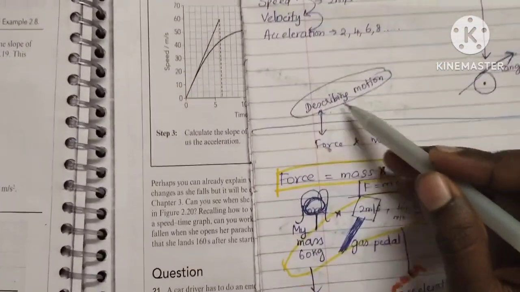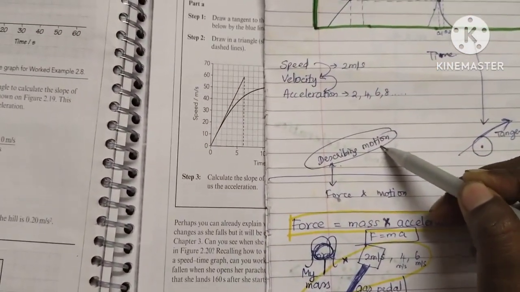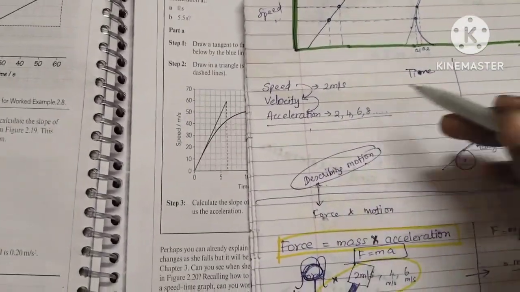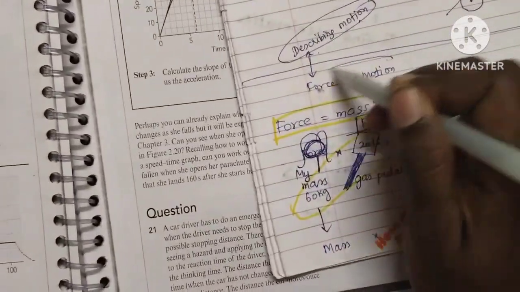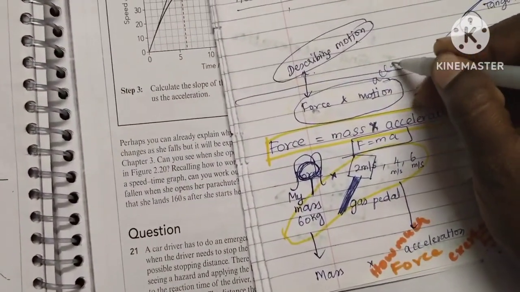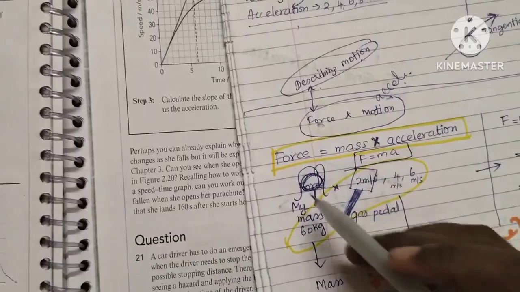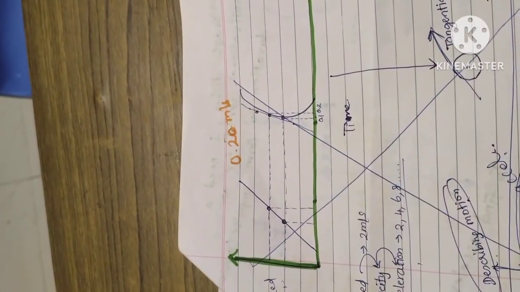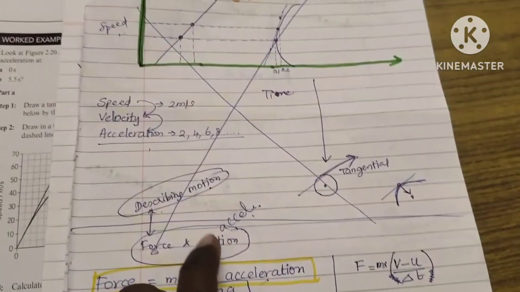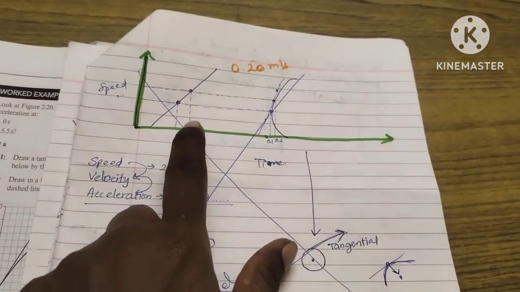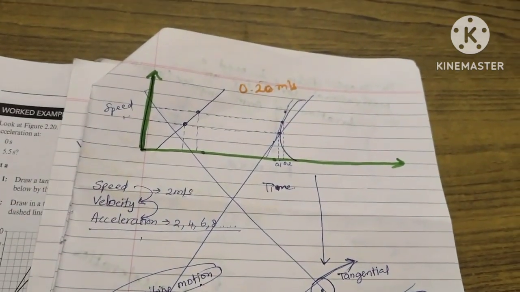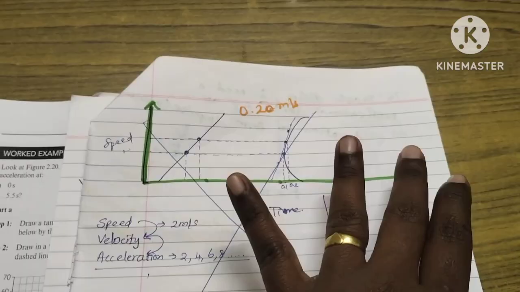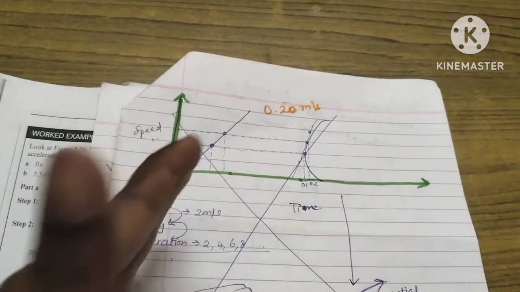So in describing motions, we were only talking about the speed, and we stopped after finding the acceleration. Here unit 3 is force and motion. So how does the acceleration we found help with force? Because force is mass times acceleration. See, when it is acceleration, it is only about the car. The force I gave to the car, how much speed, does not come in at all. It's only the motion of the car with respect to the speed of the car, the acceleration of the car.